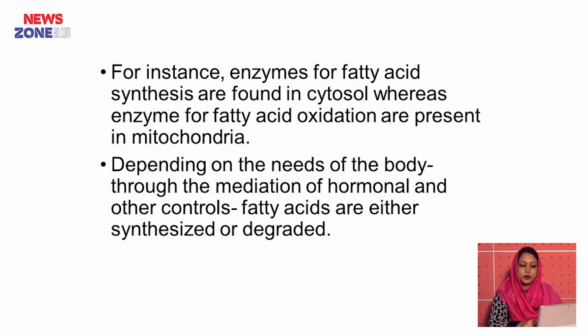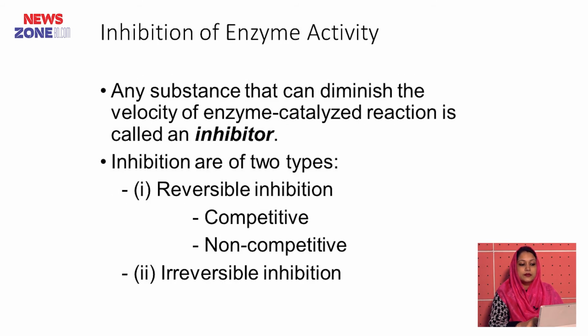Depending on the need of the body, through the mediation of hormonal and other controls, fatty acids are either synthesized or degraded. Then inhibition of enzyme activity. Any substance that can diminish the velocity of an enzyme catalyzed reaction is called an inhibitor. There are two types of inhibition, reversible inhibition and irreversible inhibition.